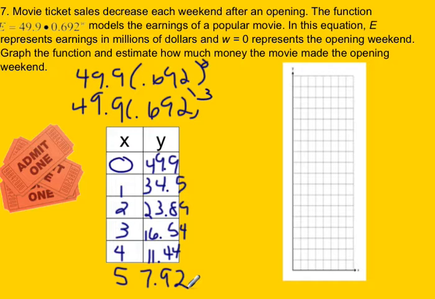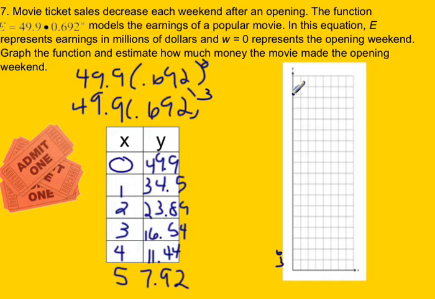In order to get to 49, or basically 50, by the top of the graph, I'm going to go by 3, basically million, because remember 49.9 represents million. So I'm going to go 3, 6, 9, 12, 15, 18, 21, 24, 27, 30, 33, 36, 39, 42, 45, 48. Okay, so 49.9 is going to be just above 48.